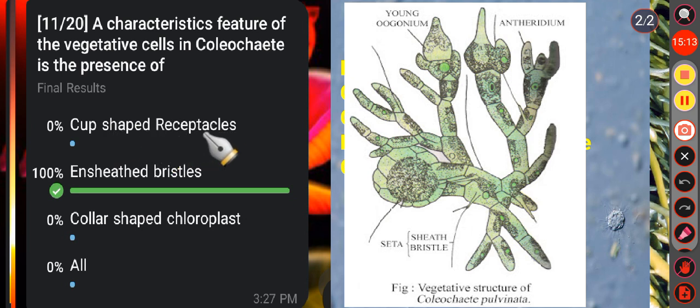Cup-shaped receptacles are generally seen in the brown algae, for example Fucus, not in Coleochaete. Okay. Then option C, that is collar-shaped chloroplast. It is also an incorrect one. Why? Because the chloroplast in Coleochaete is large, parietal and laminate with irregular shape, not collar shaped. Okay. So here the correct answer is option B.